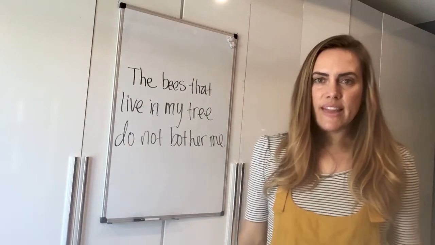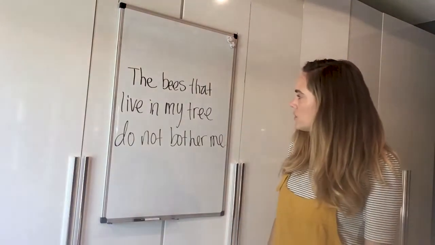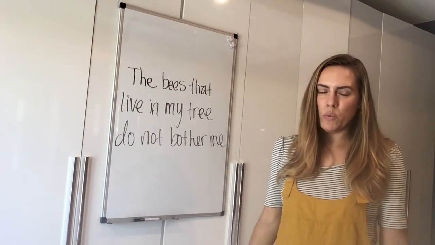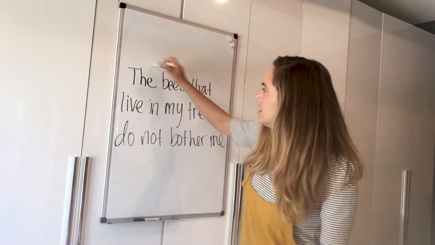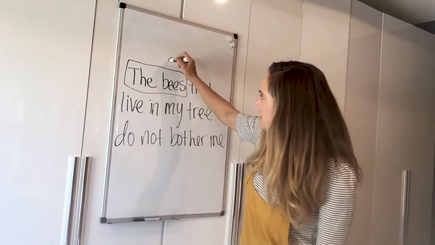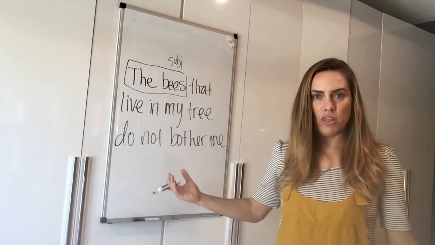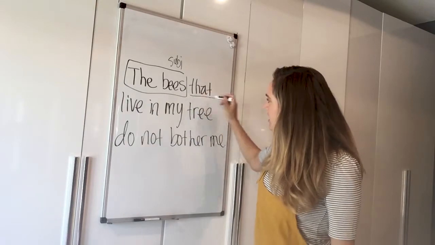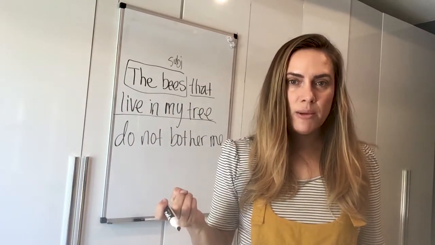The bees that live in my tree do not bother me. Okay, so can you guys tell me what the subject is of this sentence? Who or what is this sentence about? Well, I'll tell you. The subject is bees. Who or what is the sentence about? The bees. Okay, that's the subject. Which bees? There's lots of different bees in the world. Which ones? Oh, the ones that live in my tree. This is actually just identifying which bees I'm talking about.